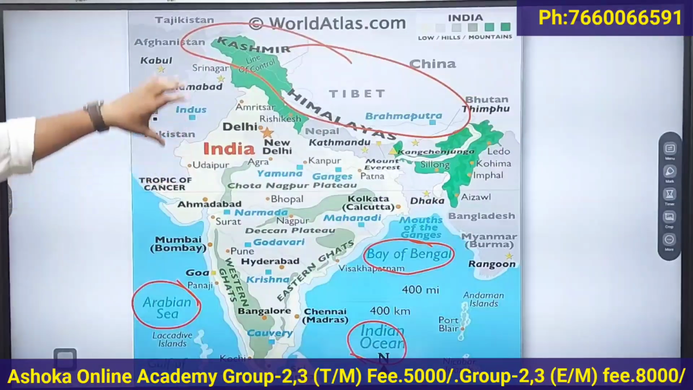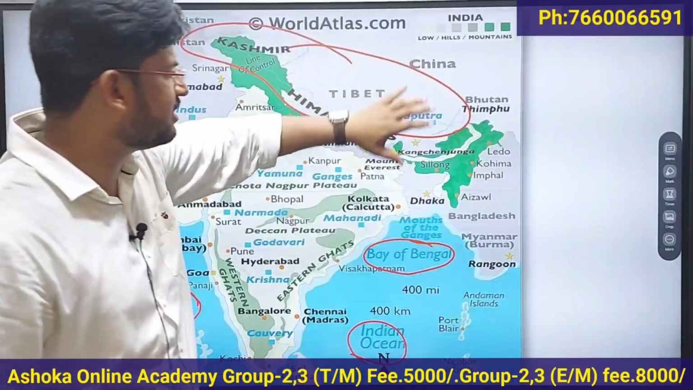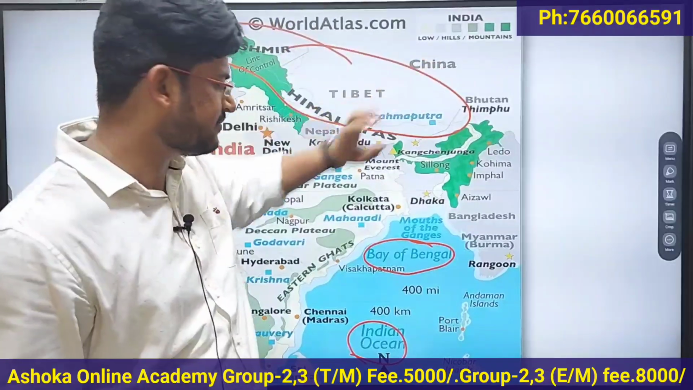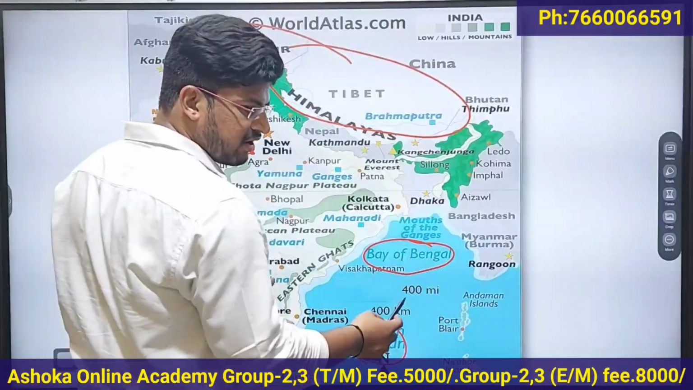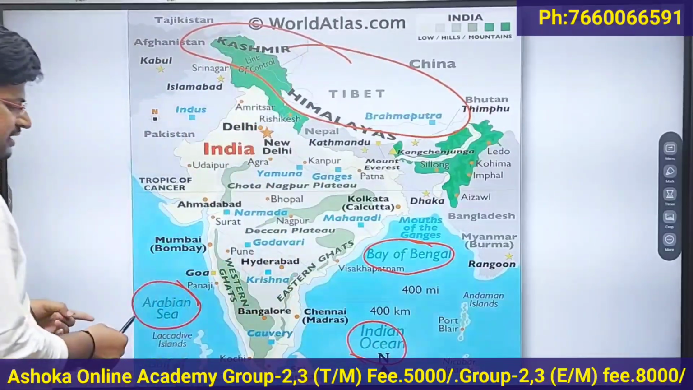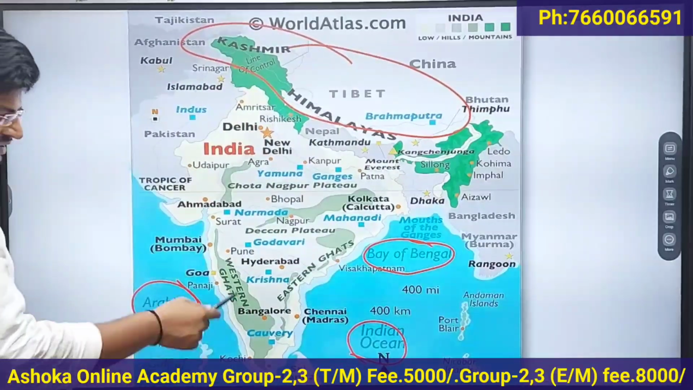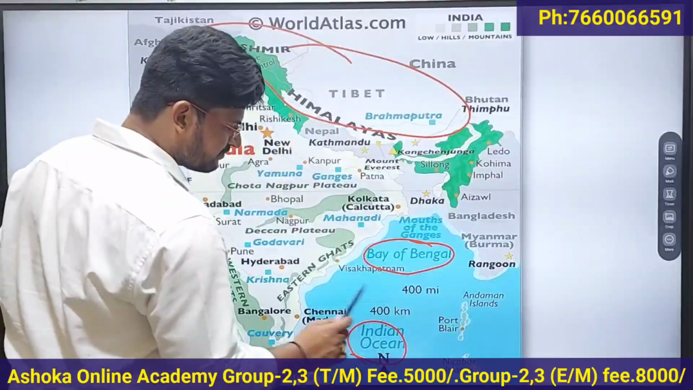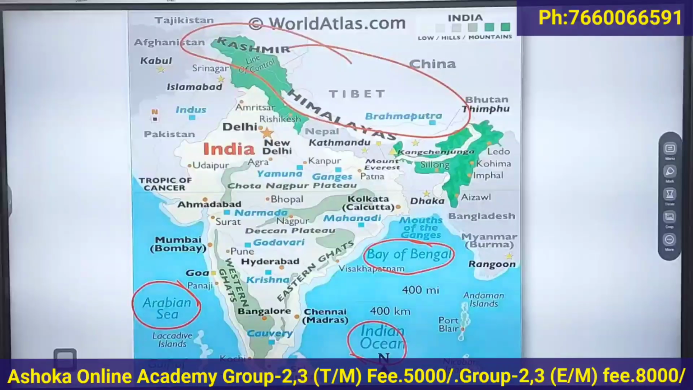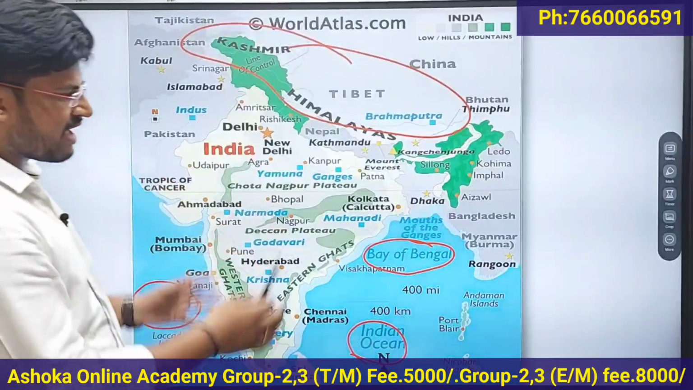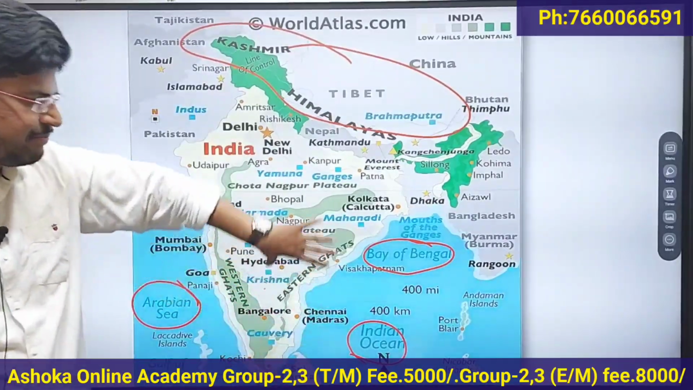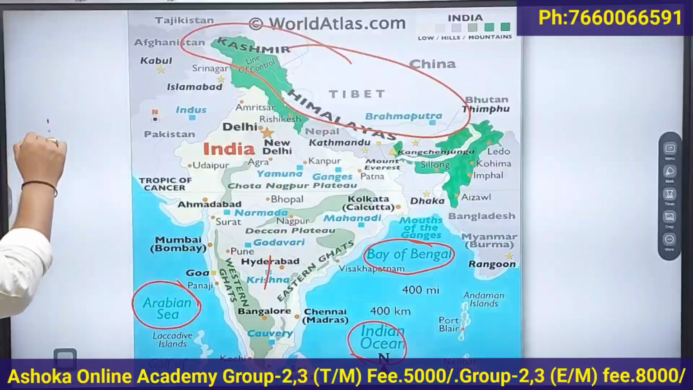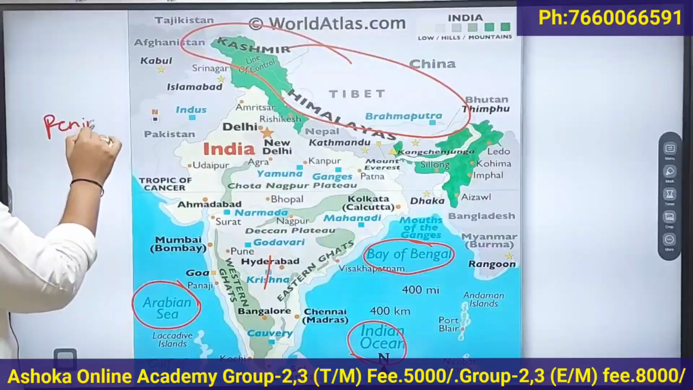Once again I am repeating this, the north part of India is bounded by the lofty Himalayan mountains. The southeast part is bounded by the Bay of Bengal, the southwest part by the Arabian Sea, and the south part by the Indian Ocean. If you look at this map, we can say that the southern part of India is a peninsula.